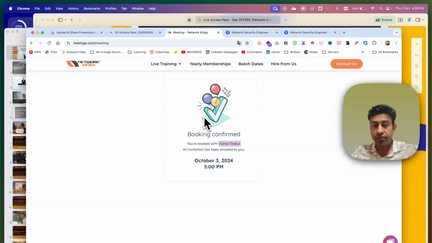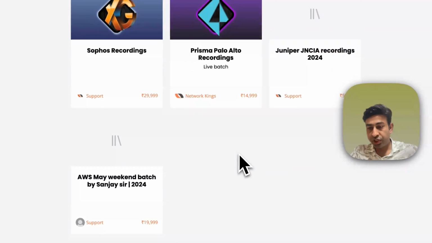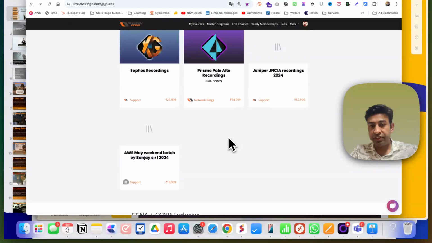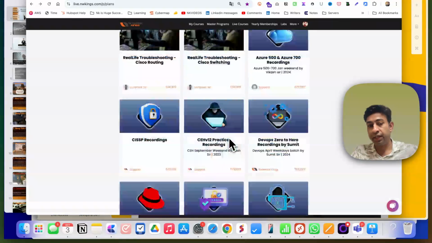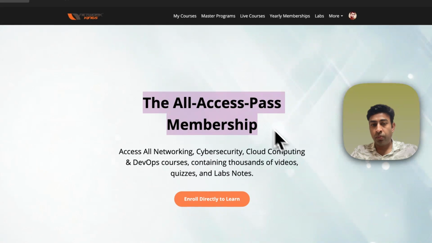Why are we doing this? We can directly give you the link also, but we do not want our content to be consumed by the people who do not value it. So we are only welcoming people who are very much highly interested in this package. And also Dussehra and Diwali, all big festivals are coming, so you will definitely be getting good discounts on our all access membership.